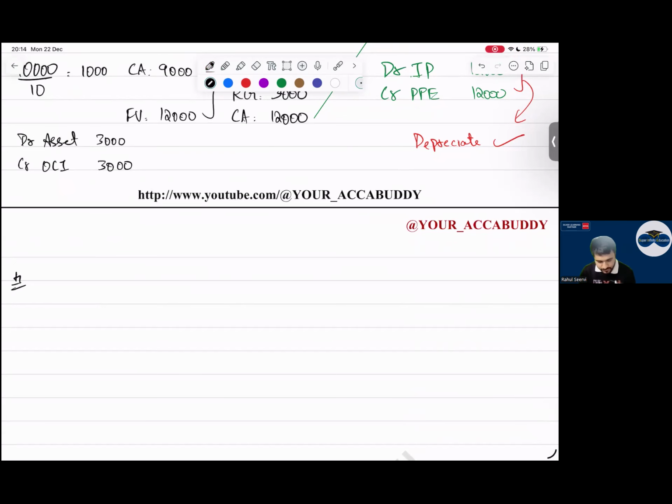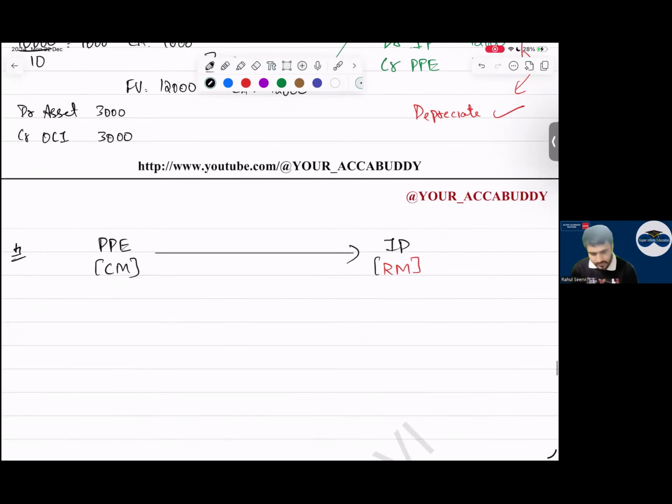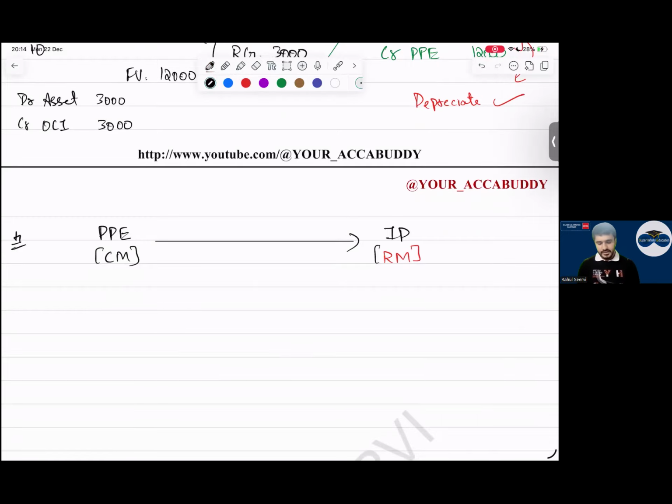Listen, everyone. Now, I say PP is at cost model. IP will be at which model now? Revaluation model, or the market value, whatever you say. Yes, sir. Now, listen. Cost is 10,000 divided by 10,000. What are the carrying amounts, sir? 9,000.